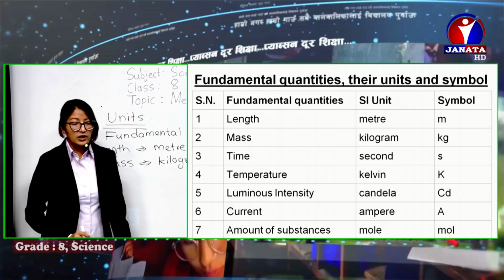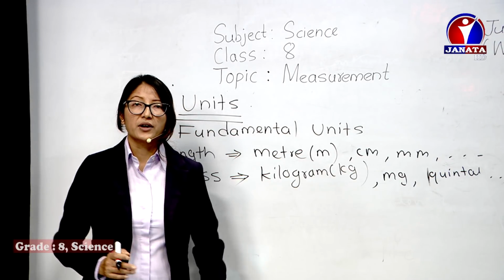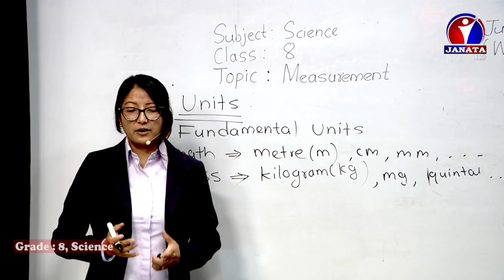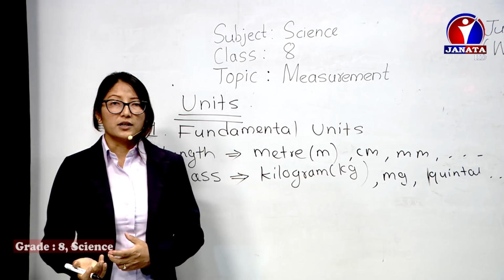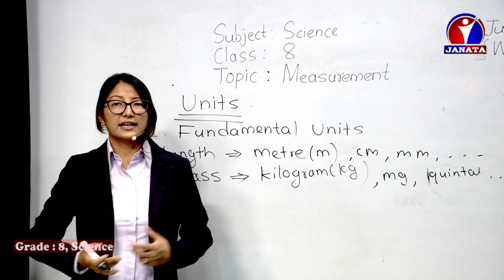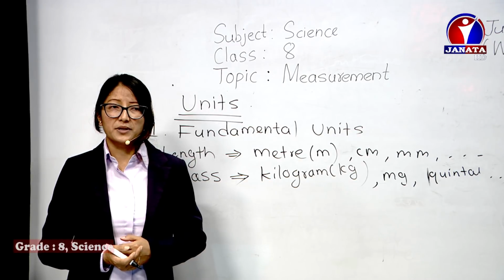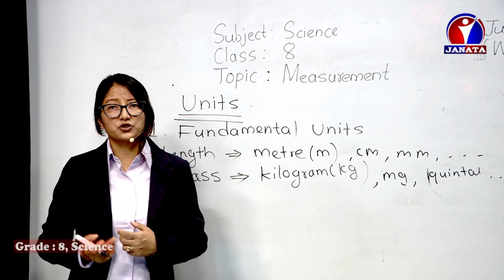So these all are fundamental units. These 7 fundamental units were specially established by a convention held in France in 1960. Previously, people used to follow different traditional systems of measurement, and afterwards they were having lots of problems.